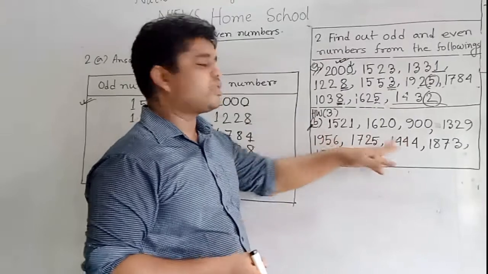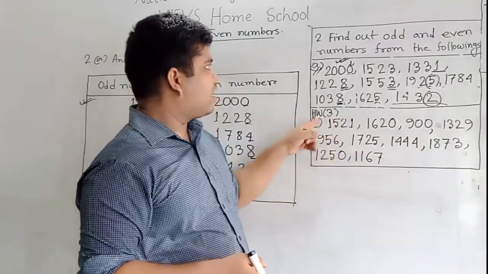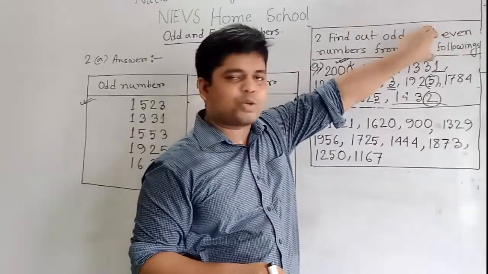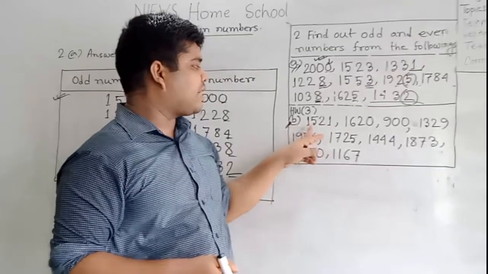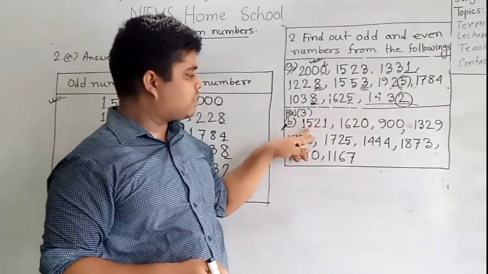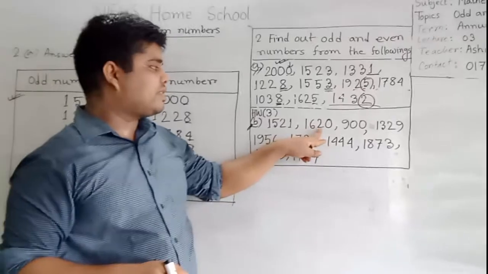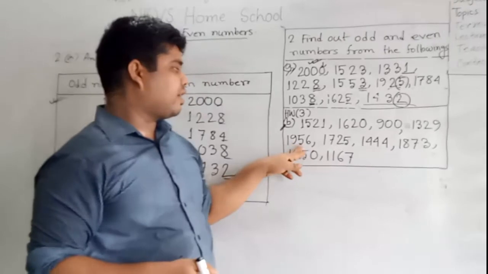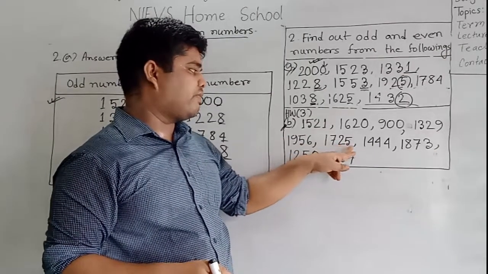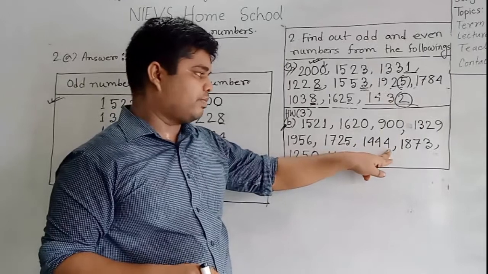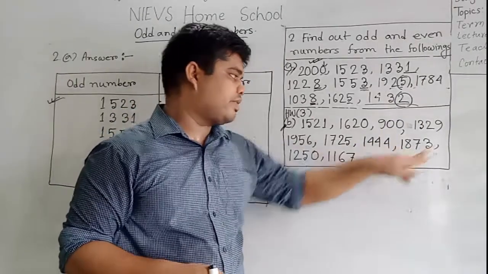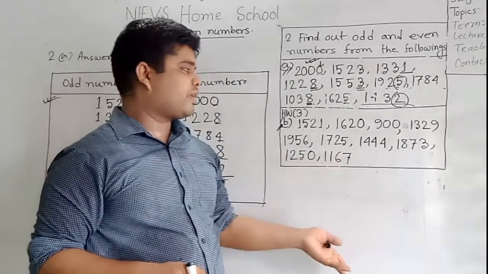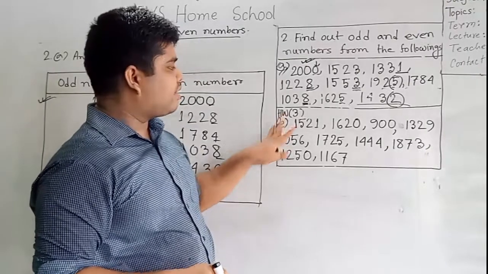At first you pick up the question in your SW copy. Just like, find out the odd and even numbers from the following. At first you write this portion. Then you write question number D. That means the given numbers: 1521, 1620, 900, 1329, 1956, 1725, 1444, 1873, 1250, 1167.